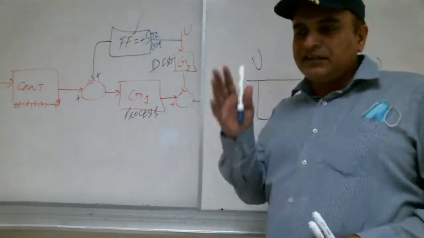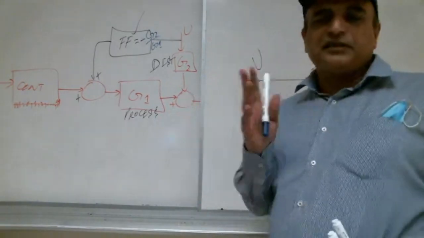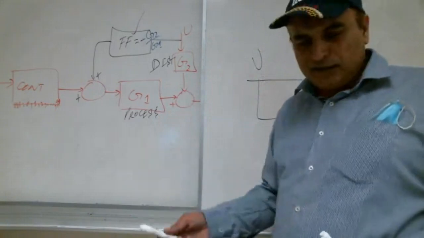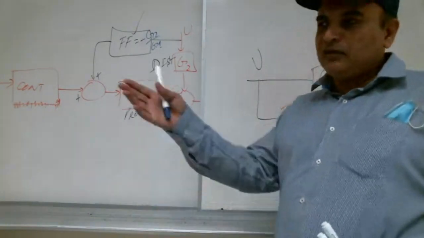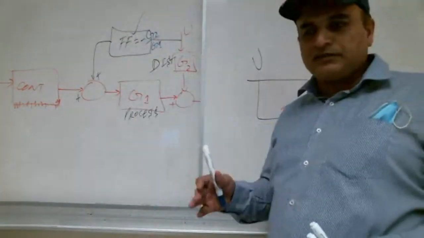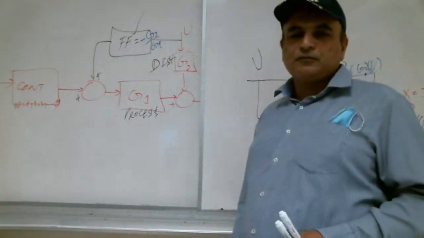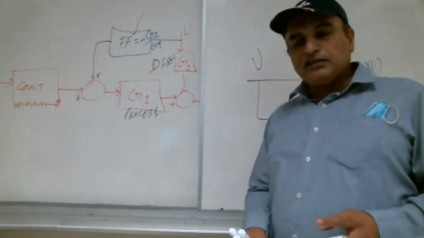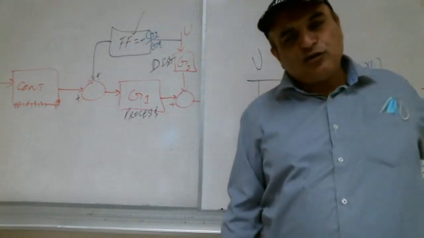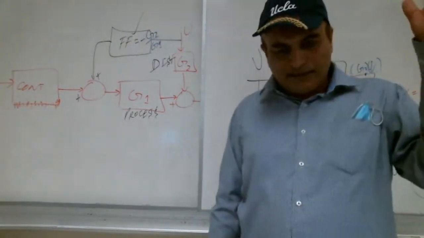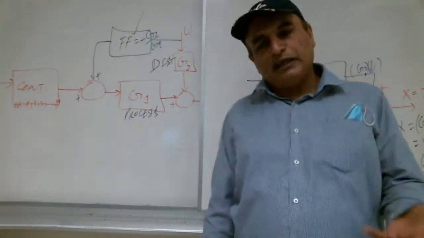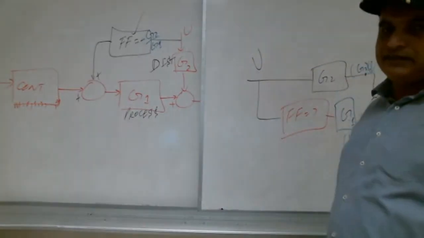Anything that is disturbing your process is a disturbance. All of a sudden you close the valve, for example, in a level process or flow process. If it is a temperature process, all of a sudden you open the door of your room, so the temperature increases. Any disturbance.